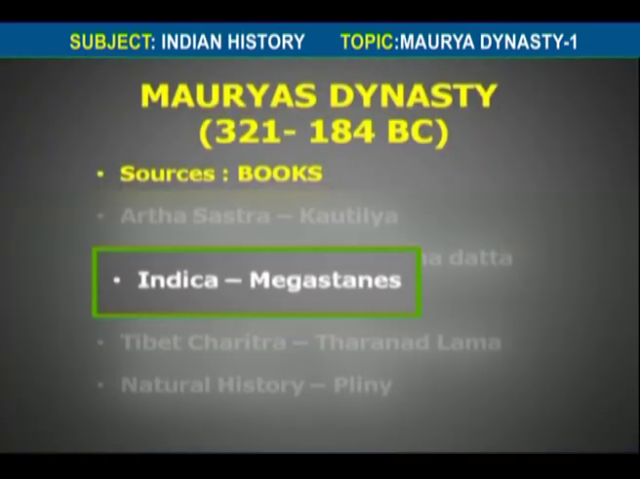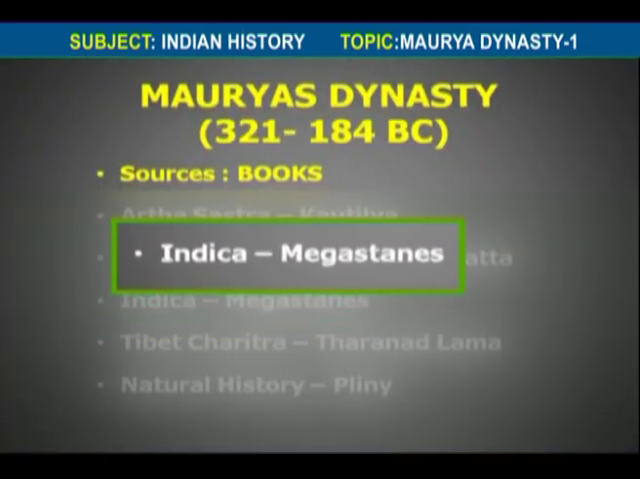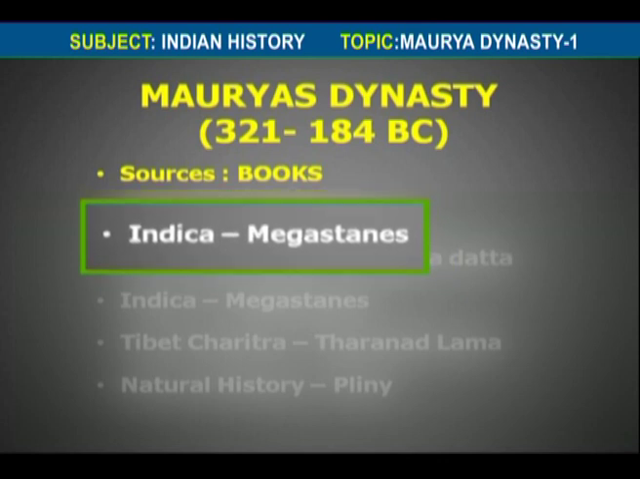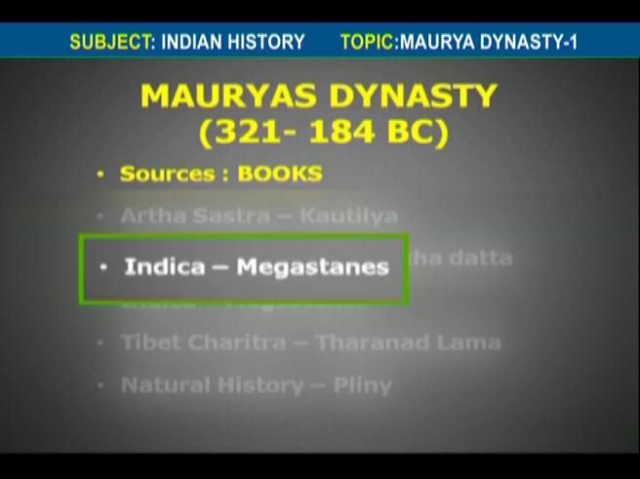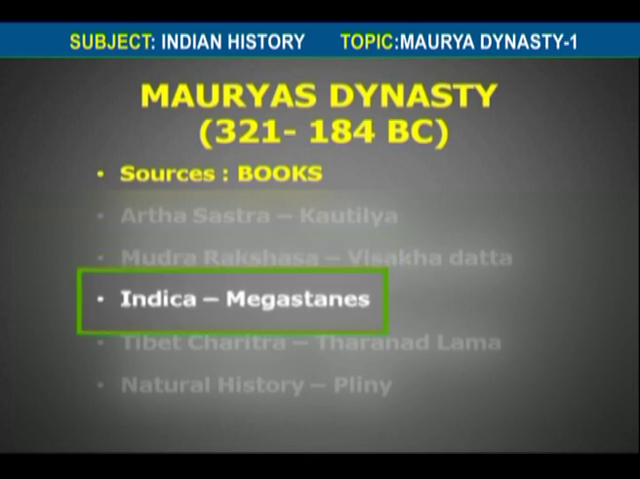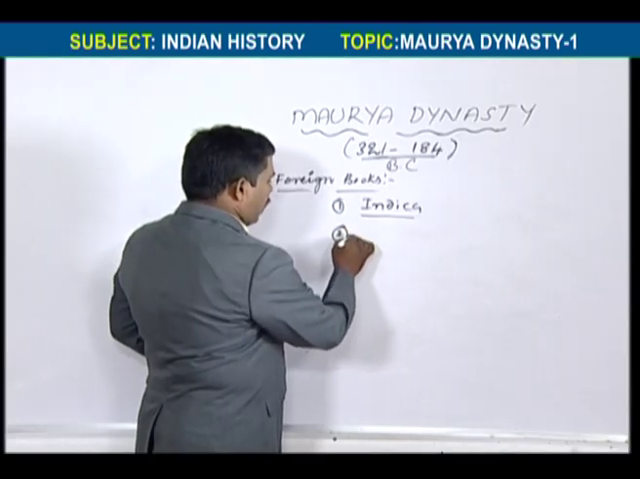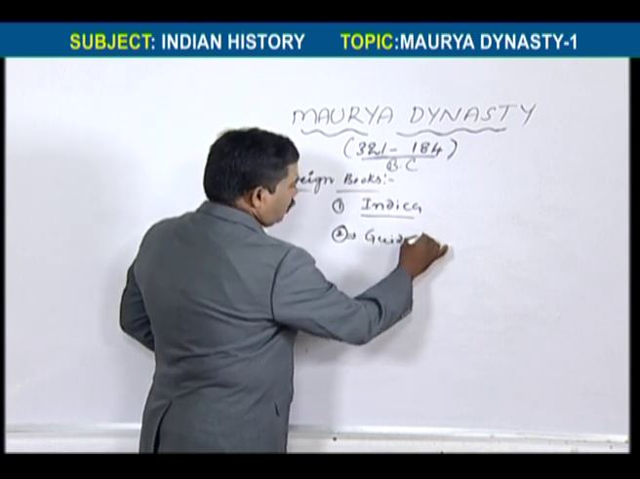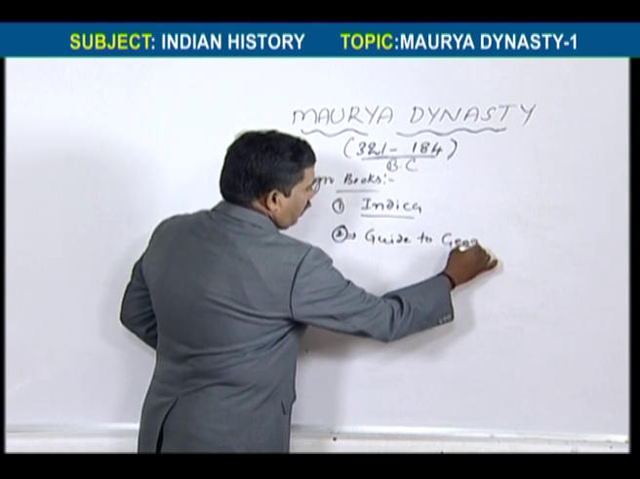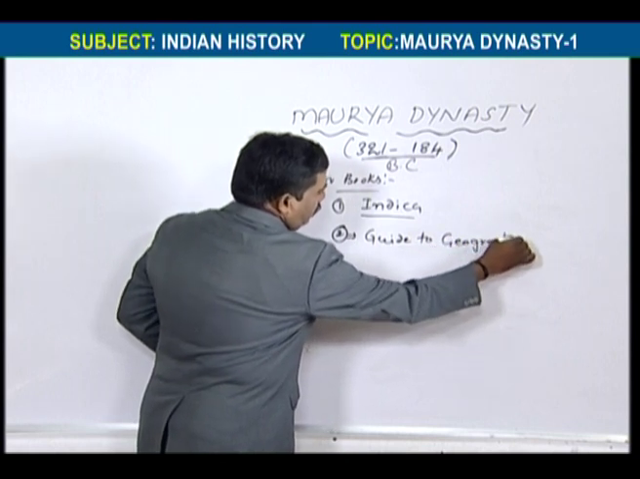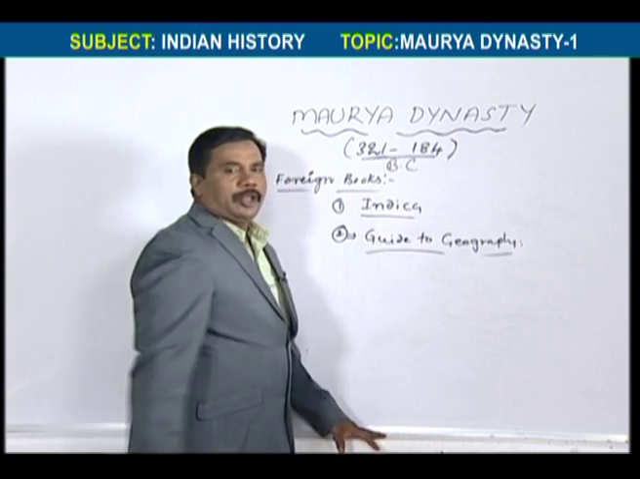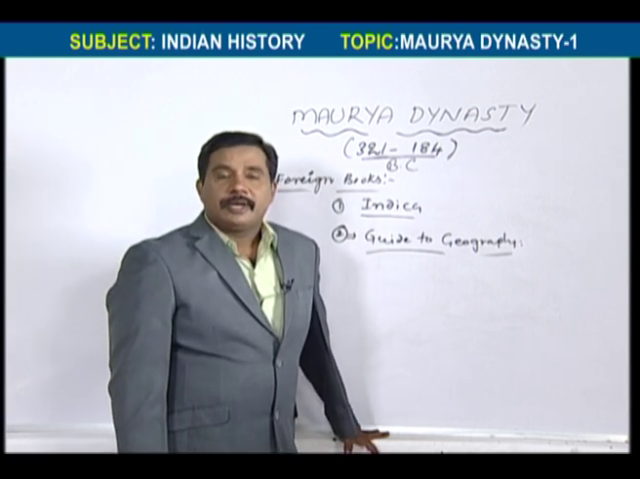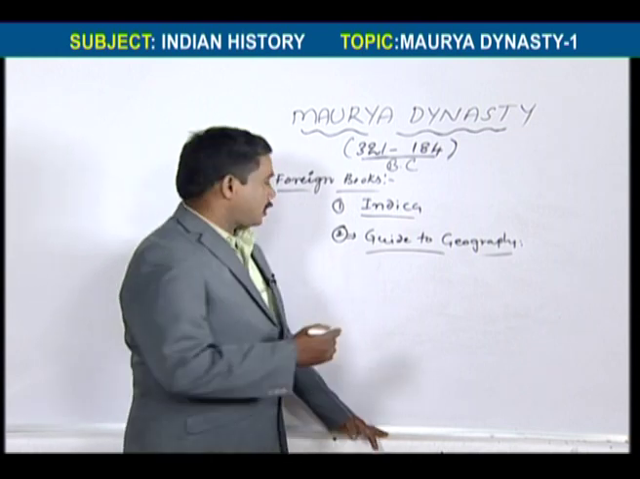So he wrote Indica. This Indica explains about Maurya history. The most important book is Indica. They will ask you who wrote Indica. Indica was written by Megasthenes. And the second book we have is Guide to Geography. Guide to Geography is written by Ptolemy. It also explains information about the Mauryas.